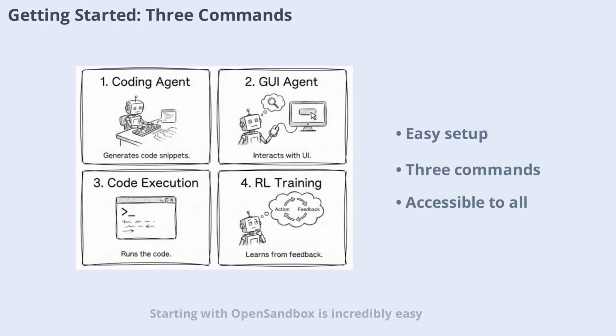Starting with Open Sandbox is incredibly easy. Just 3 commands are needed to set up a production-grade sandbox on your machine. First, install the server with pip. Second, initialize the configuration file. Third, start the server. That's it. You're ready to run AI agents in a secure, isolated environment. The simplicity of setup makes Open Sandbox accessible to everyone, from solo developers to large enterprises.